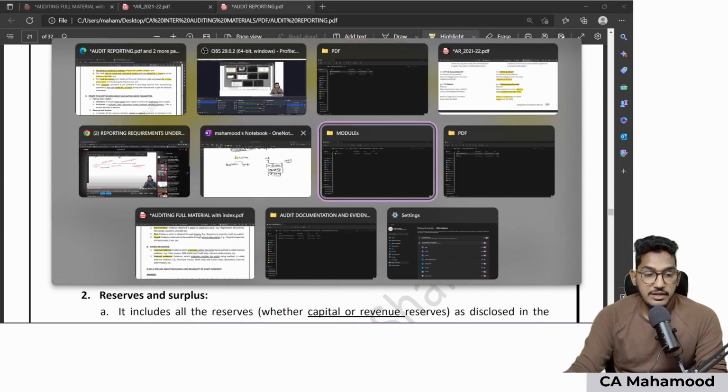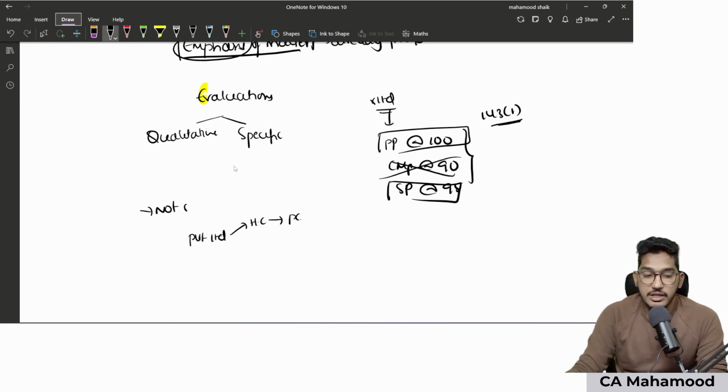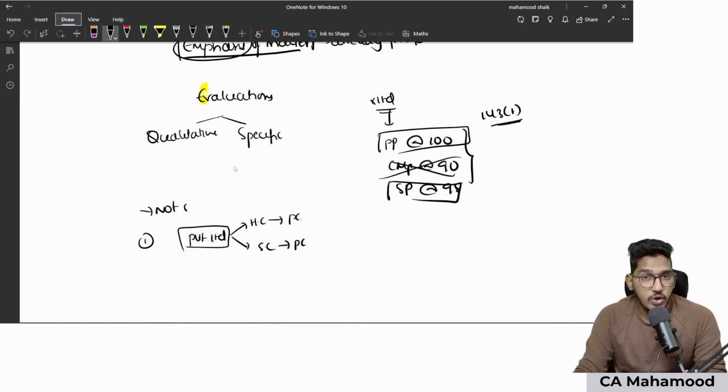First condition, they are saying that your client should not be a subsidiary or holding of a public company, which means if you are conducting audit of a private limited company, that private limited company should not have a holding company, which is a public company. The private company should not have a subsidiary company, which is a public company. Condition number 1, in case your client company is a private limited company, for CARO to be not applicable, first condition is your client company should not have a holding company, which is a public company. Your client company should not have a subsidiary company, which is a public company.